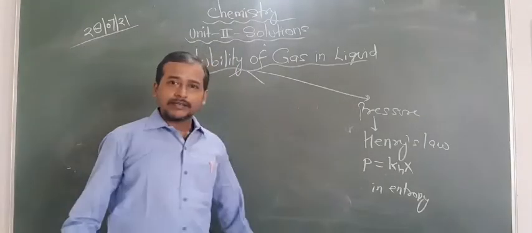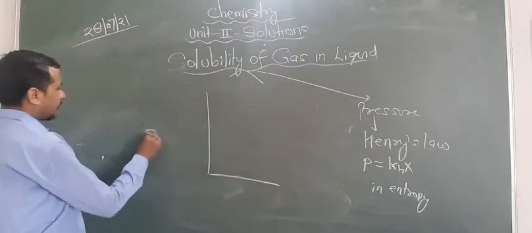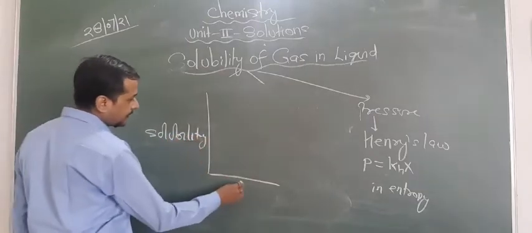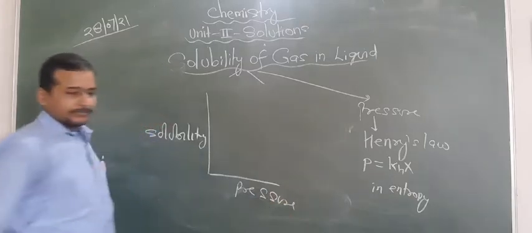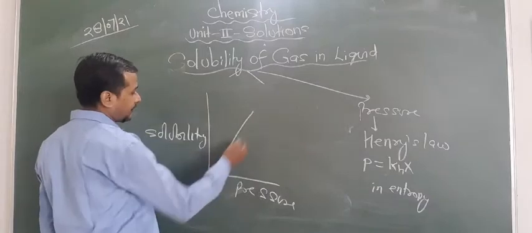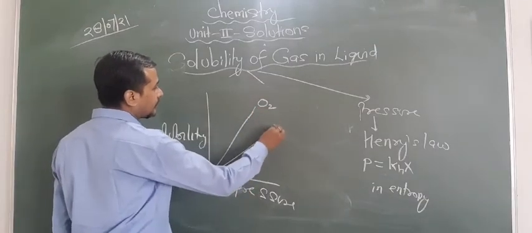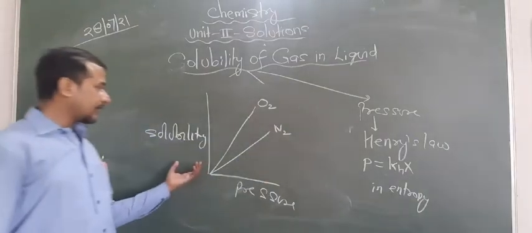Okay? One more thing you can write like this: solubility. You can draw the graph like this: solubility and pressure. Okay? This type of graph may be asked of you. Look at here, the solubility of two gases is taken here. This is O2 and this is N2. So what does this graph indicate? Look at the condition.